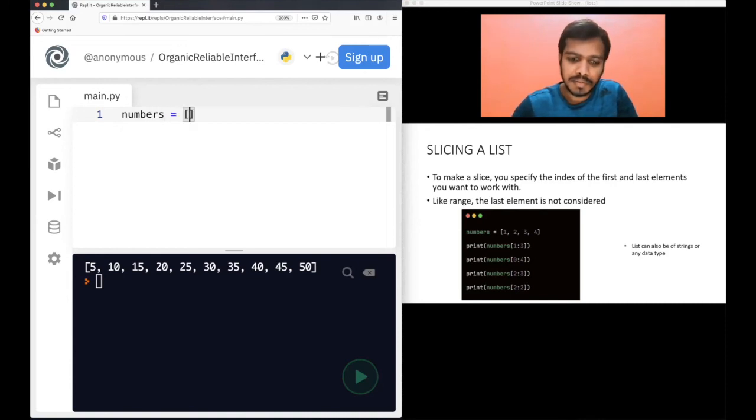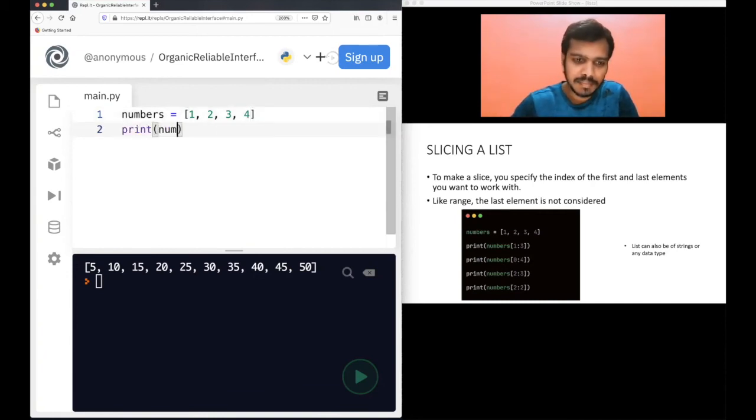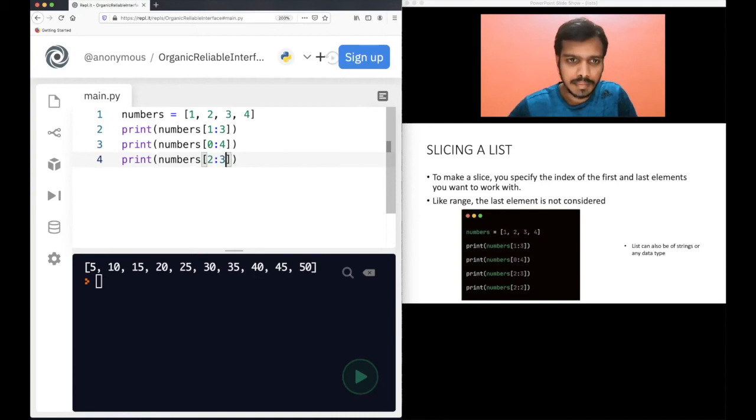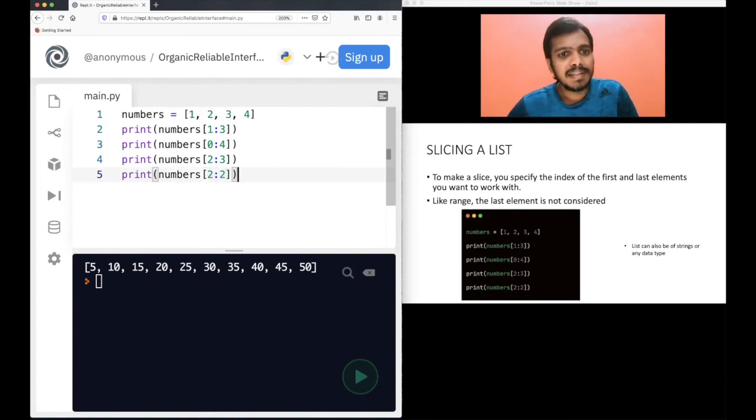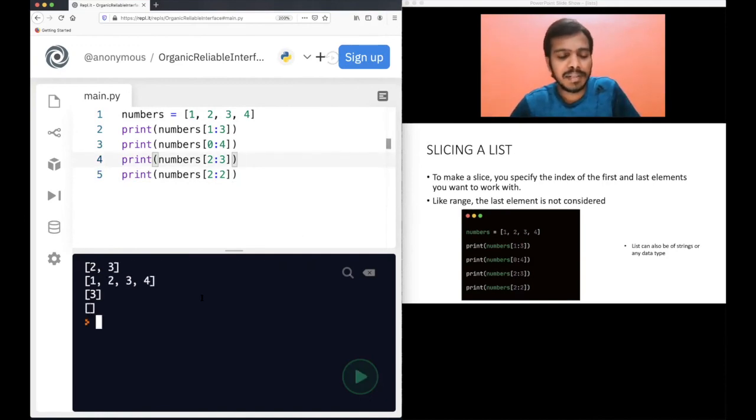Numbers equal to 1, 2, 3, 4. Now let me just try the code first, and I'll explain. Numbers 1, 2, 3. Print numbers 0 to 4. 2 to 3. I'm wasting a lot of your time by typing; I'm not copy-pasting this. It's okay, you can maybe watch this at a higher speed. Okay, let me run this code.